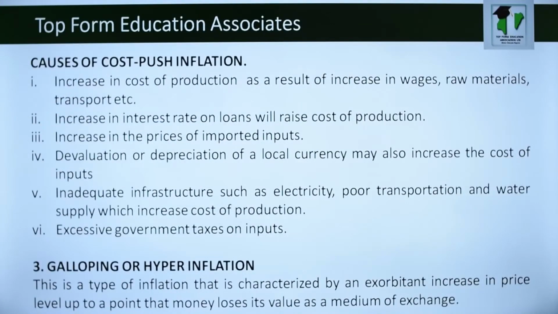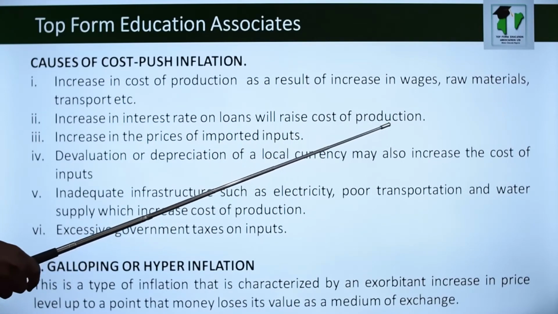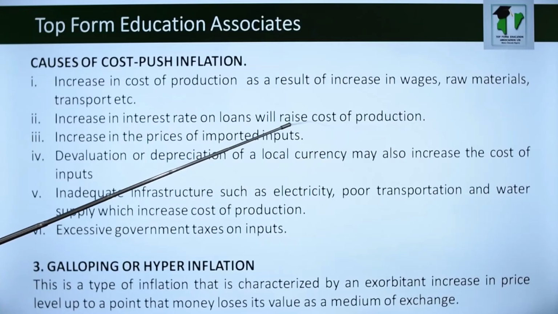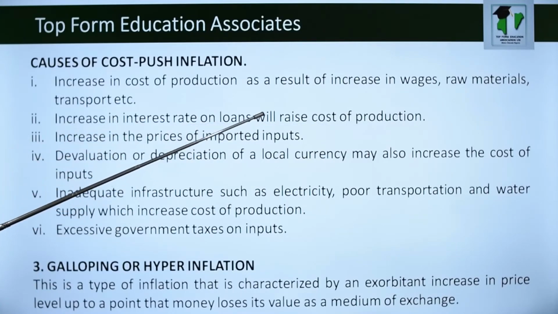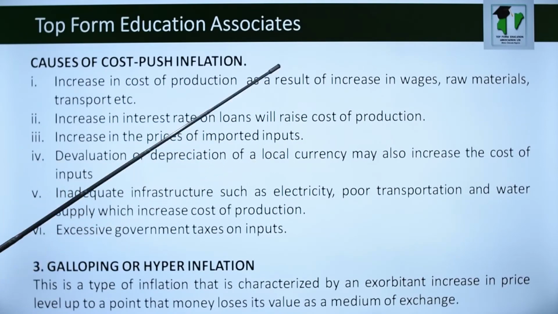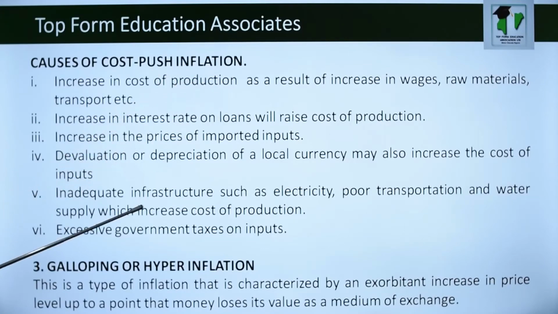What are the causes? Of course, first of all, when there's an increase in cost of production, an increase in workers' wages, an increase in interest rates on loans will raise the cost of production. Remember, these are the cost of loans. When the interest is high, it increases the cost of production. An increase in prices of imported goods will lead to inflation. Increase in cost of production results in inflation.